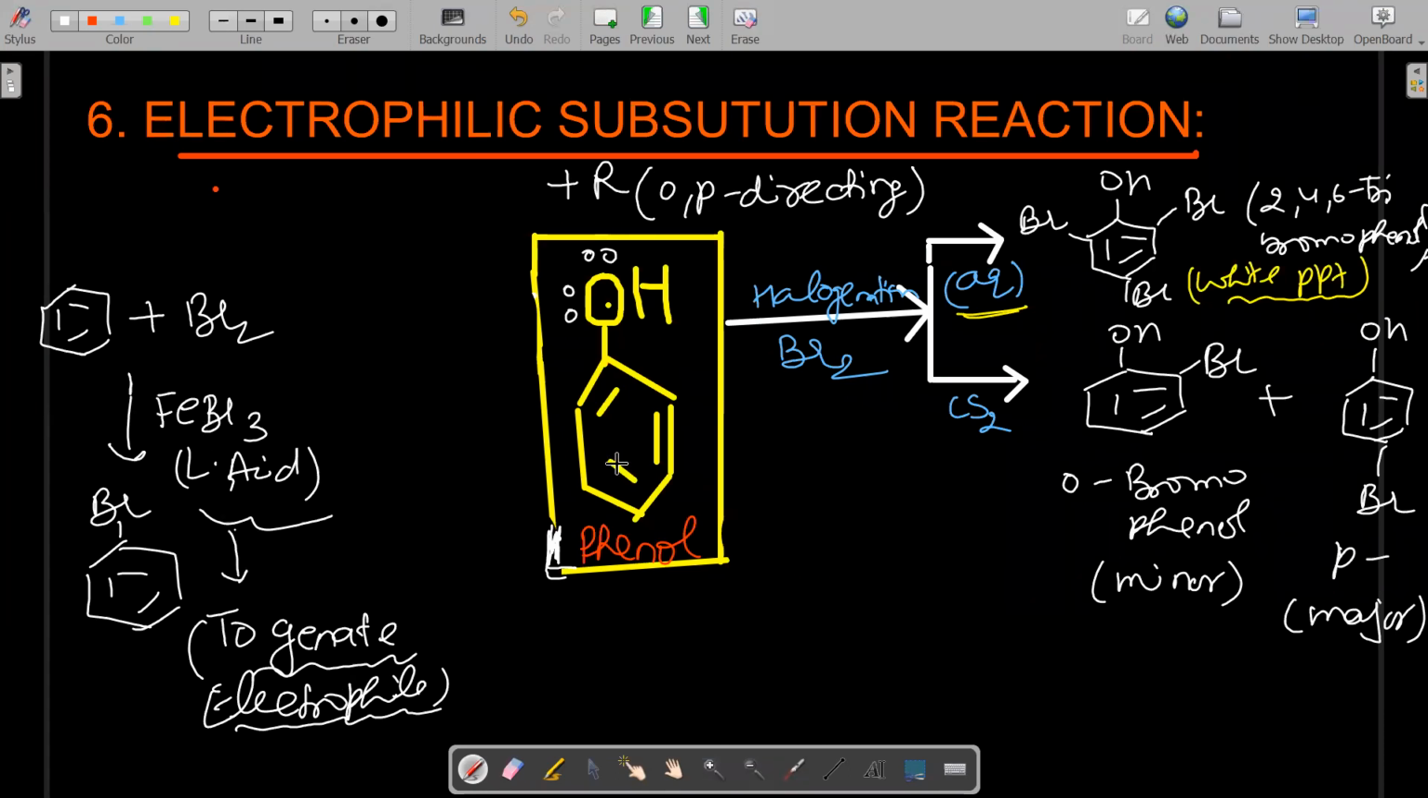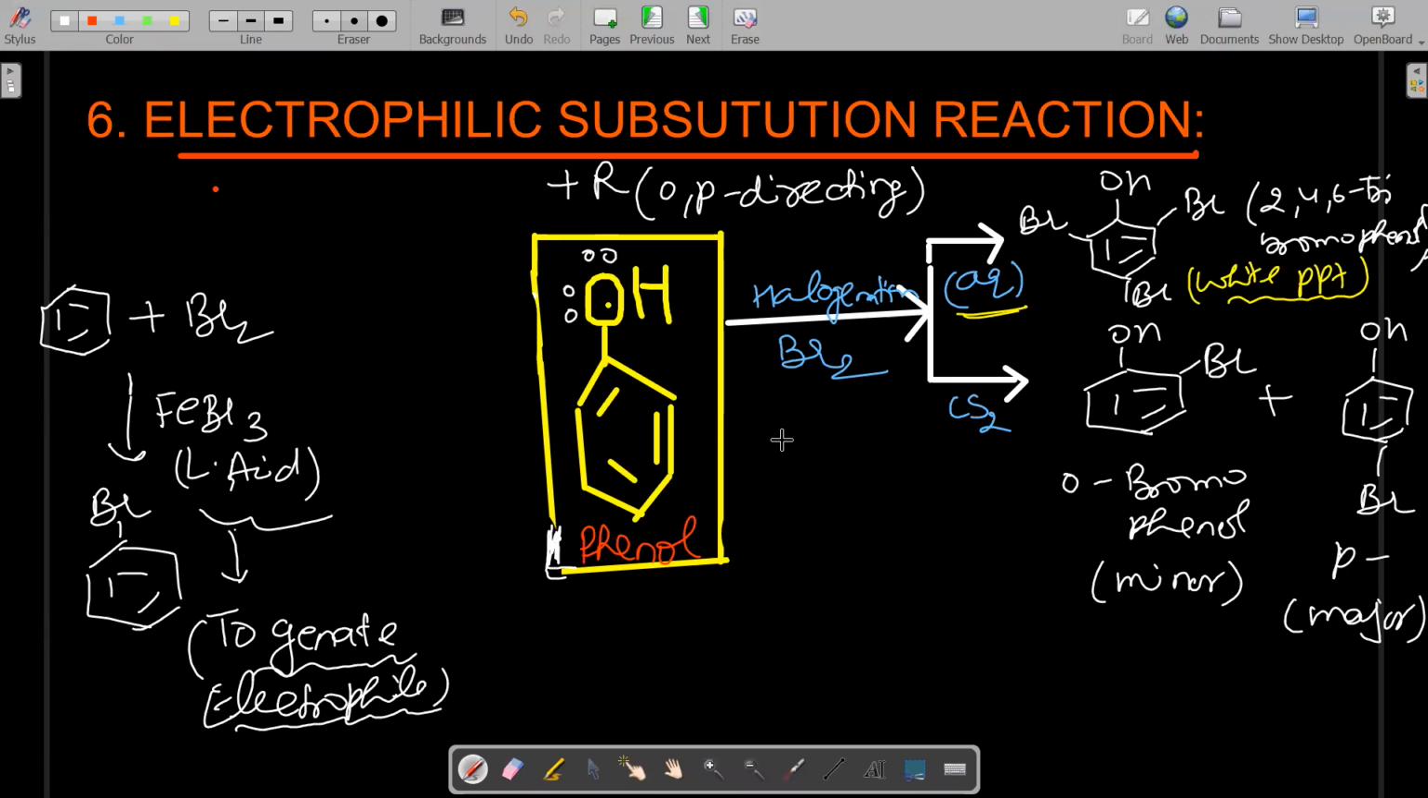But in this phenol case, you see, when phenol undergoes bromination, aqueous and CS2 are not the catalyst, they are the medium. Because when you are doing any organic reaction, you have to dissolve it in some medium, either a water medium or an organic medium. So here they are the medium, these are not the catalyst.